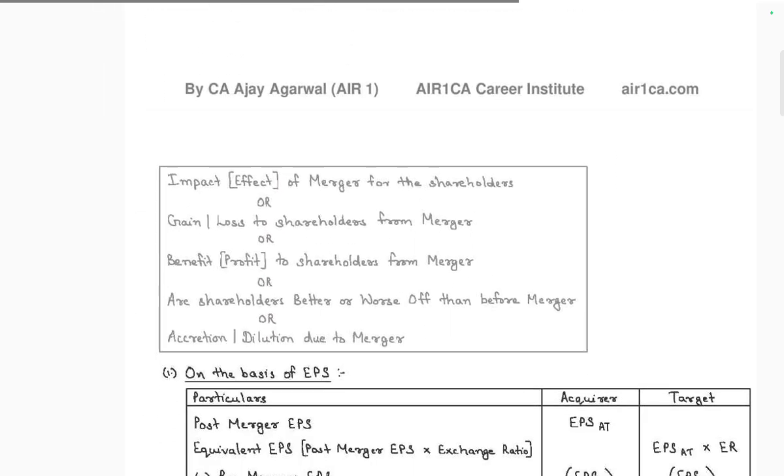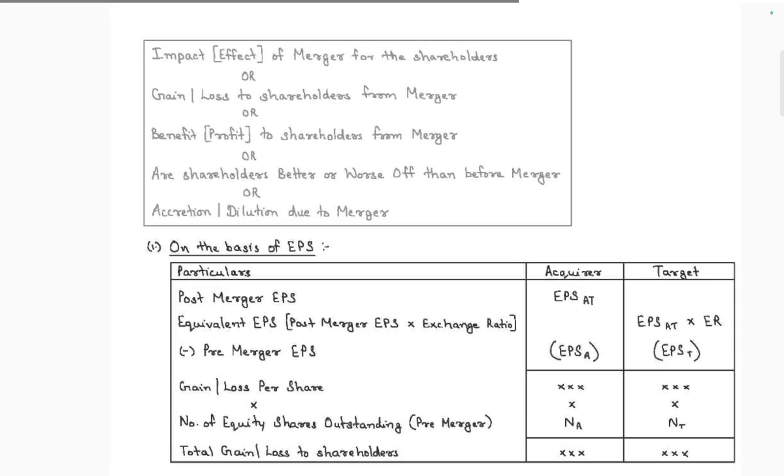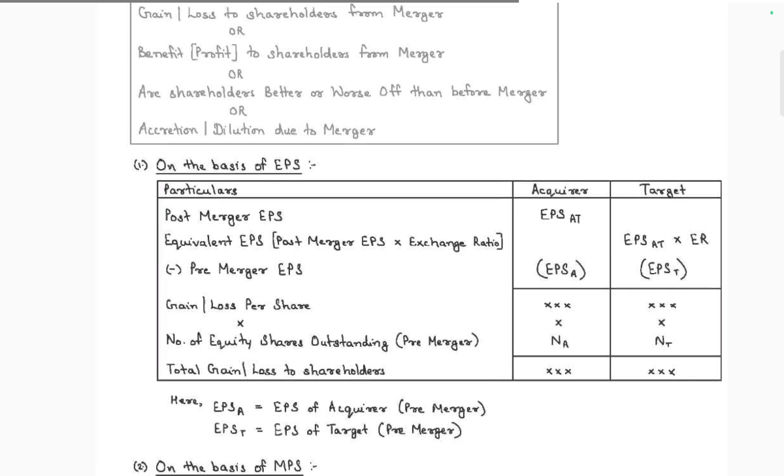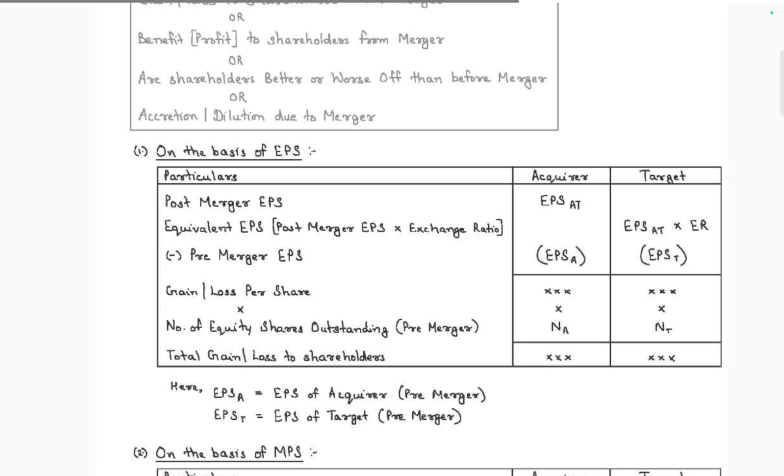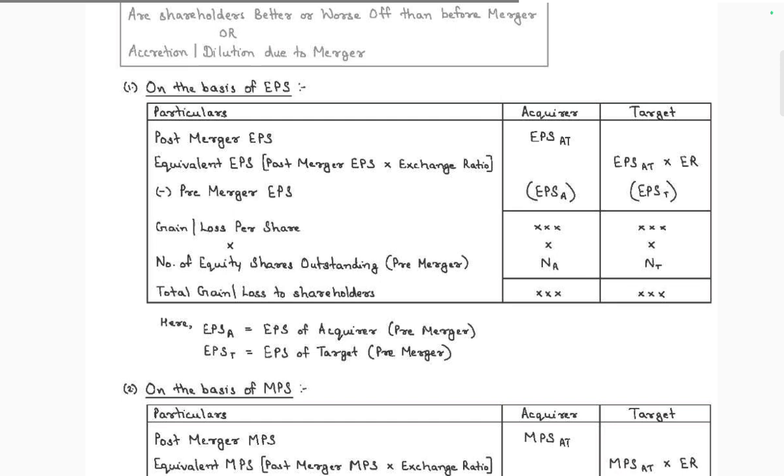The impact or effect of the merger: gain or loss to shareholders from the merger, the benefit or profit to shareholders, or the dilution of the merger. On the basis of earning per share, acquirer and target, post-merger earning per share of the acquirer. Earning per share of acquirer into target company EPS, minus pre-merger EPS, gives loss or gain, into number of shares outstanding, to get the pre-merger gain or loss to shareholders.